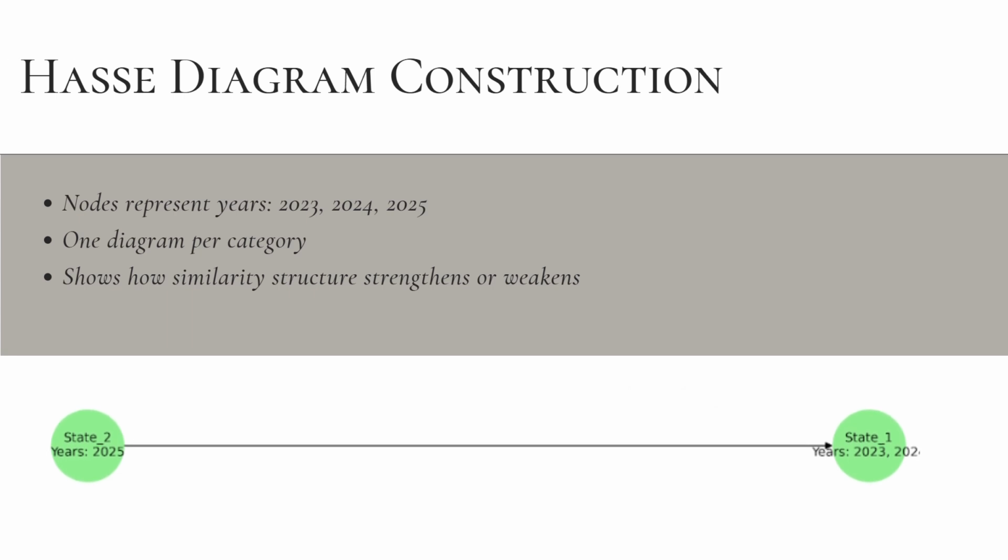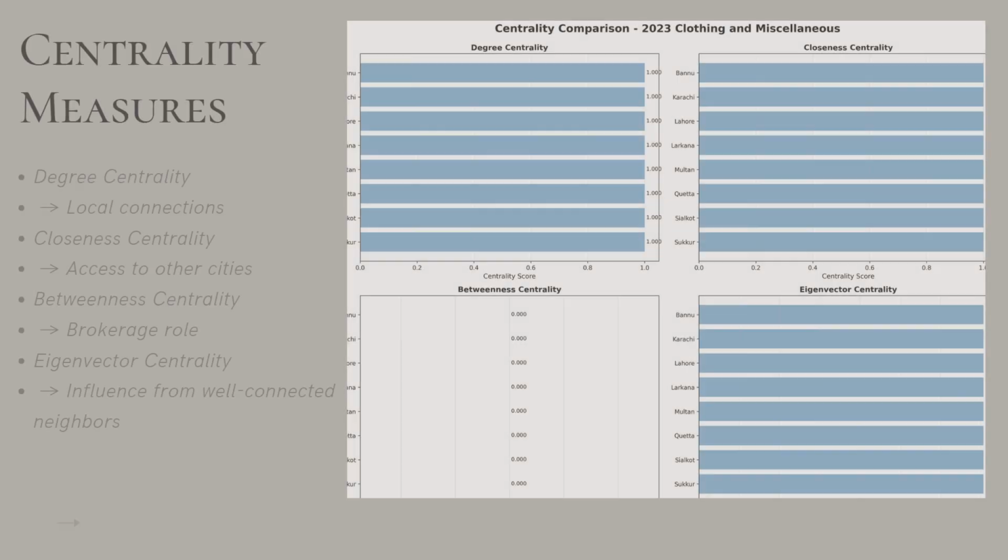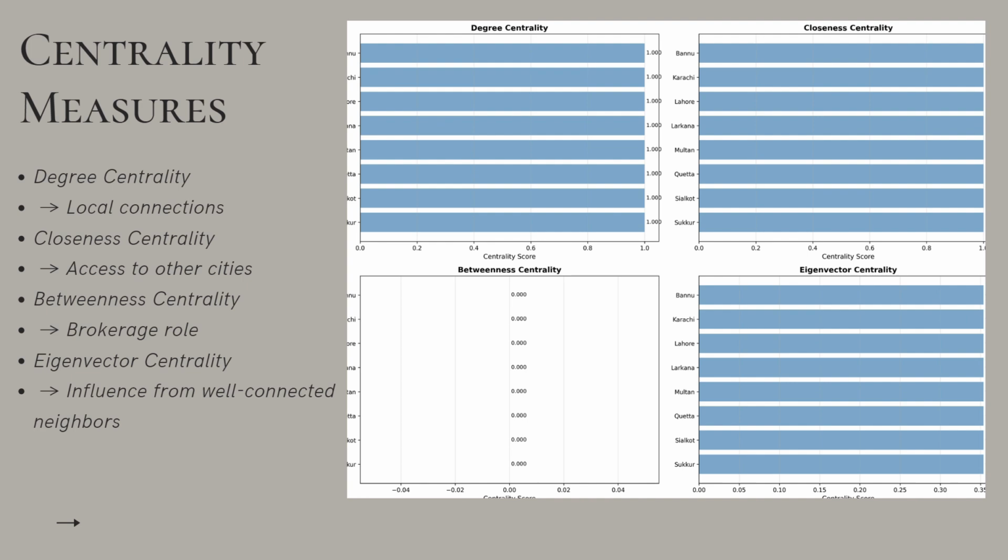Moving on to the next slide, here we visualize the temporal hierarchy using a Hasse diagram. Each year is a node and we compute all pairwise subset relations. Redundant edges are removed to keep only minimal covering relations, giving a clean diagram. We repeat this per category, showing which years are strictly more connected and capturing the structural evolution in a minimal, interpretable way. This slide focuses on node level importance.